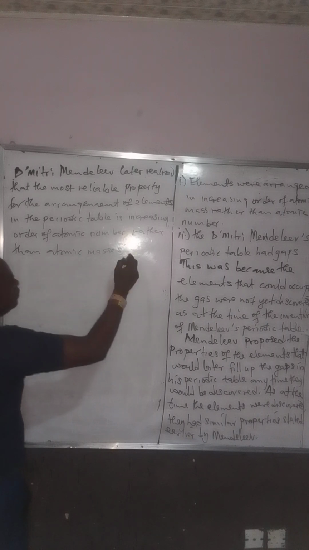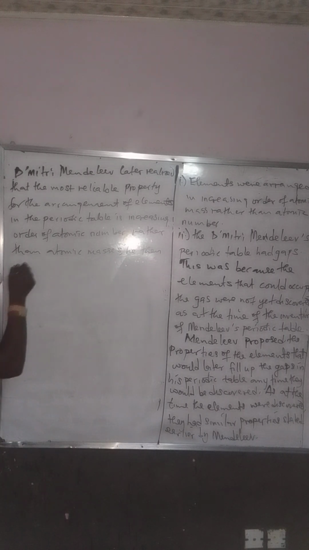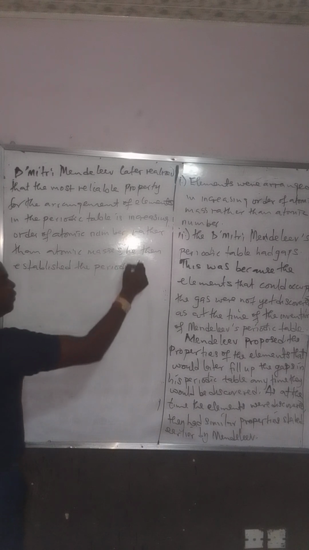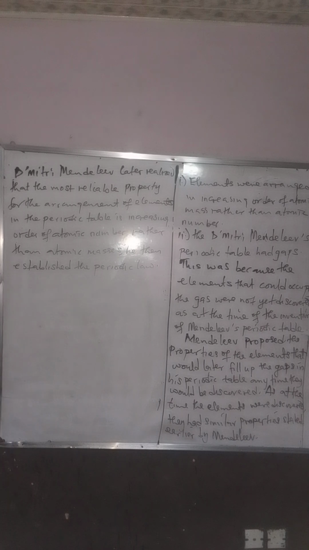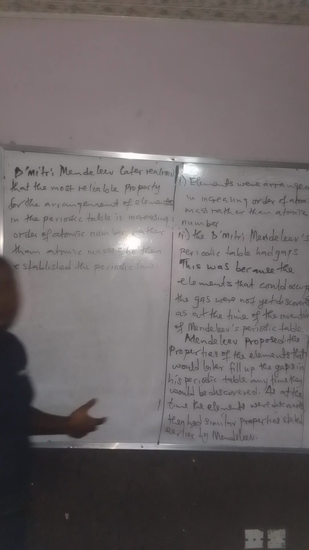Then what did he do? He then established the periodic law. So when he knew that he had made a mistake by stating that the properties of elements in his periodic table are in order of increasing atomic masses, he realized later that atomic mass is not reliable.